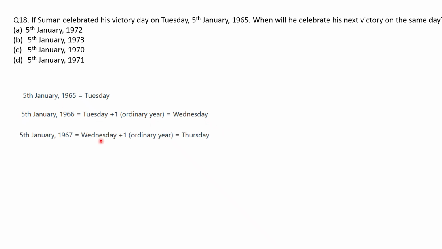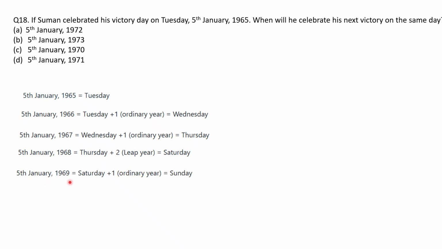Same way we will find for 1967. Again, 1967 is not a leap year, so it will have again one odd day. So 5th January 1967 will be Thursday. Now 1968 is a leap year, so it will have two odd days. So from Thursday you have to move forward by 2 more days. You will reach Saturday. And then 5th January 1969. 1969 is again not a leap year. So from Saturday you have to move 1 day ahead, which is Sunday.